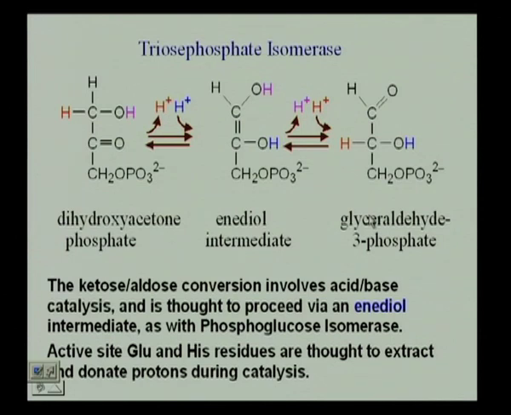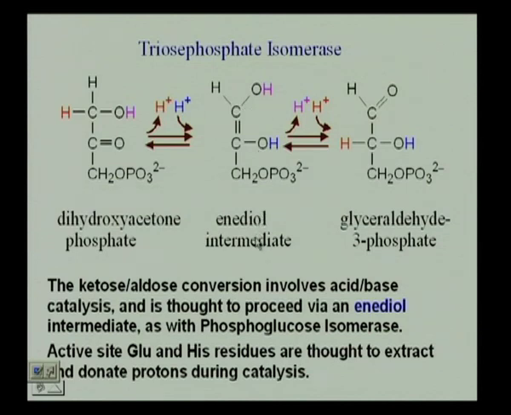It is similar to fructose and glucose. Glucose is an aldose and fructose is a ketose. You have an isomerization there also that takes you from glucose to fructose. It is exactly the same thing, but here you are working on a 3-carbon atom instead of a 6-carbon. That is the difference. So, we have the dihydroxyacetone phosphate and the glyceraldehyde 3-phosphate, and these are formed from an enediol intermediate.